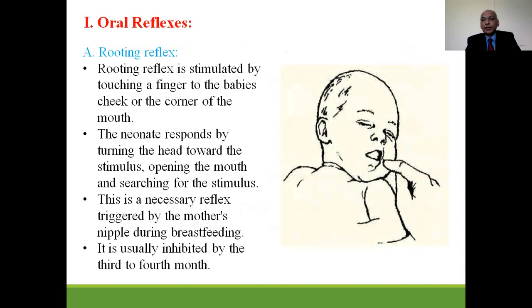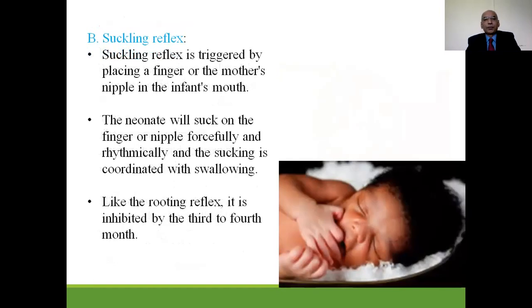First one is the oral reflex, and in that, two reflexes are very important: rooting reflex and suckling reflex, in the process of breastfeeding. Rooting reflex is stimulated by touching a finger to the baby's cheek or corner of the mouth. The neonate responds by turning the head toward the stimulus, opening the mouth and searching for the stimulus. This is a necessary reflex triggered by the mother's nipple during breastfeeding, and this rooting reflex is inhibited by the age of 3 to 4 months of extrauterine life.